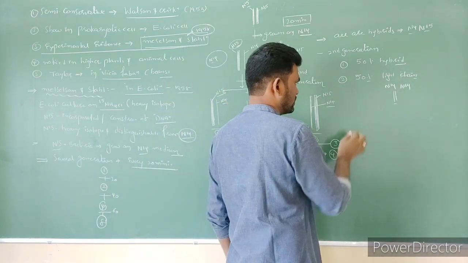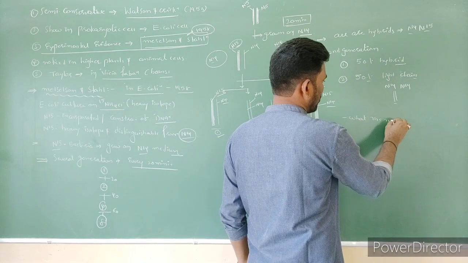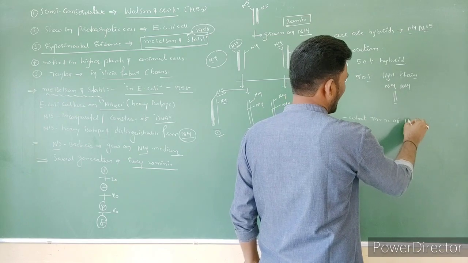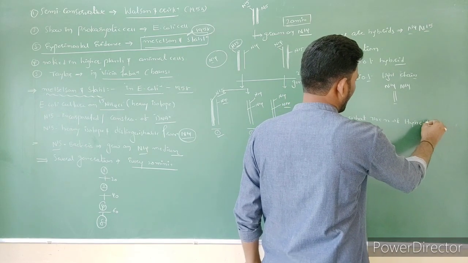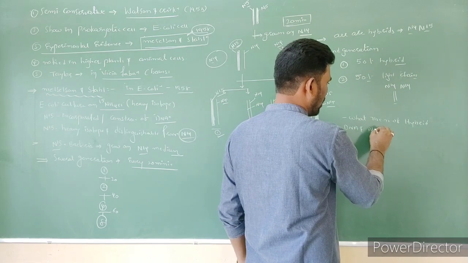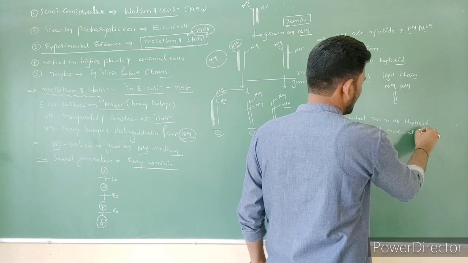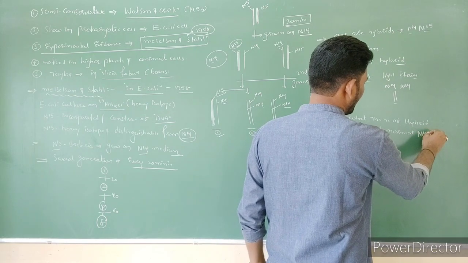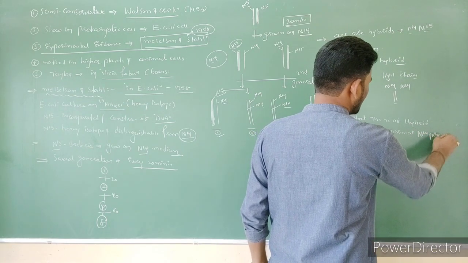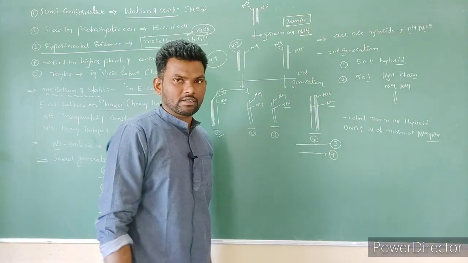After the third and fourth generations, what is the number of hybrid DNA molecules formed, and what is the number of normal DNA containing N14 and N14 strands formed? Write their percentages and send it.